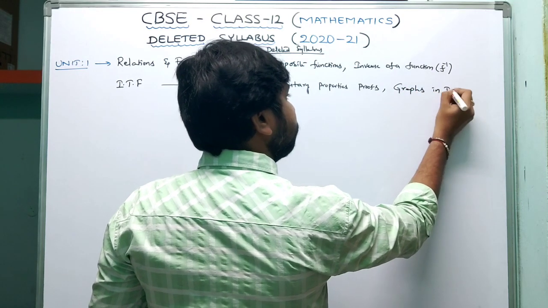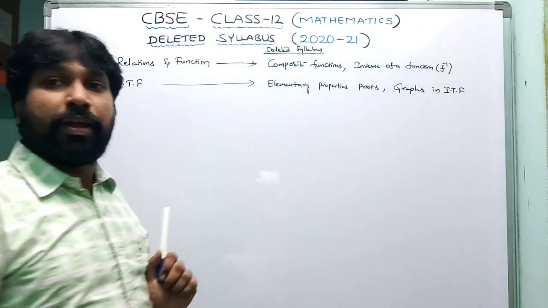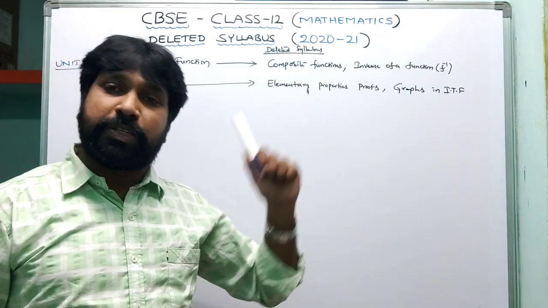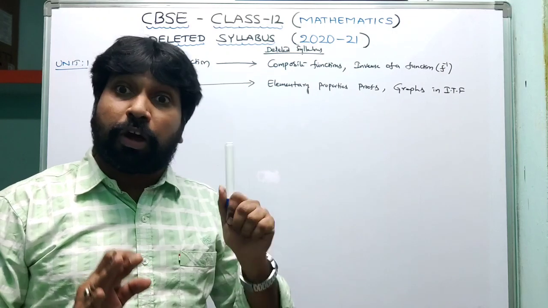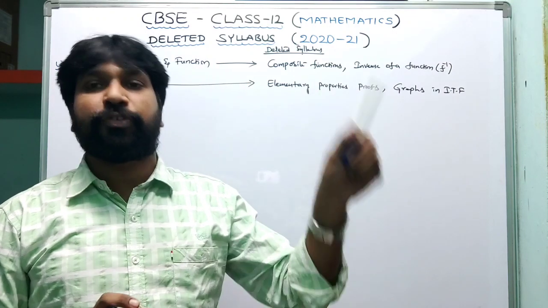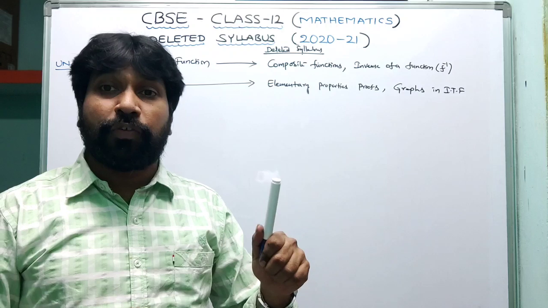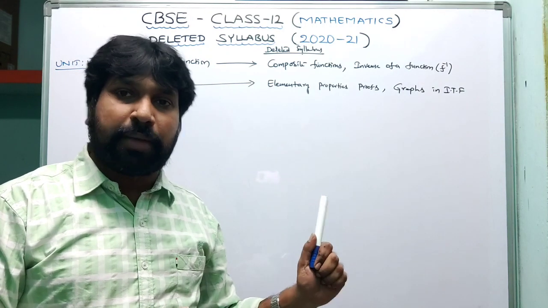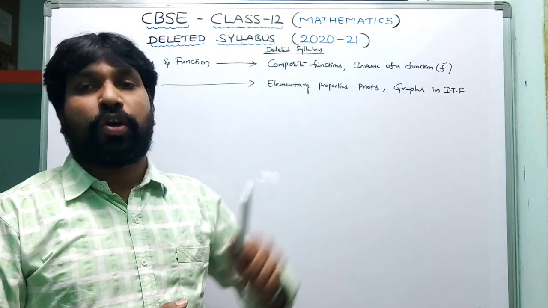Graphs in inverse trigonometric functions, they completely deleted. So no need to work on graphs and elementary properties, meaning formula proofs. You should prepare the formulas, but formula proofs are not necessary for the examination. Without formulas, we cannot solve the first exercise and second exercise. That's why formulas are compulsory, but formula proofs are not necessary.